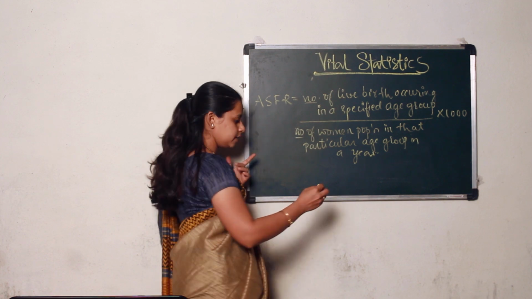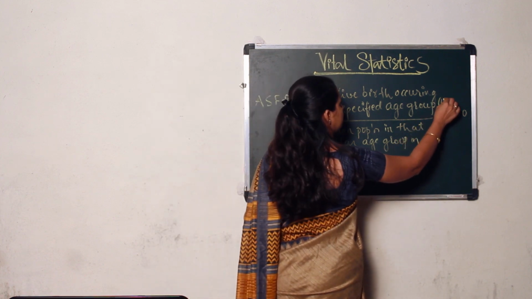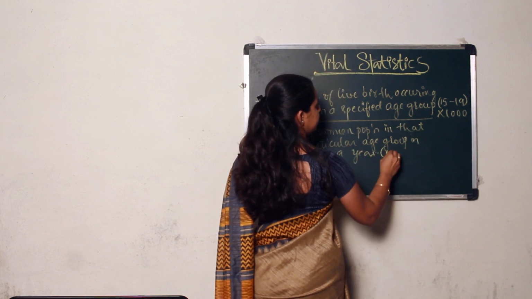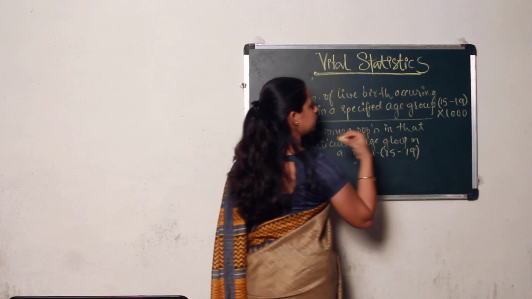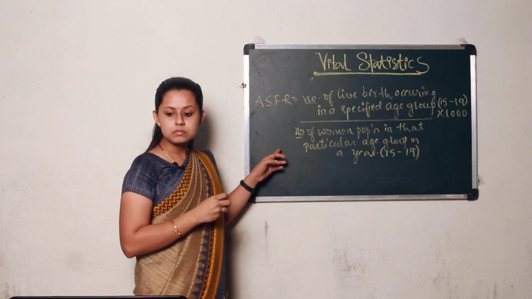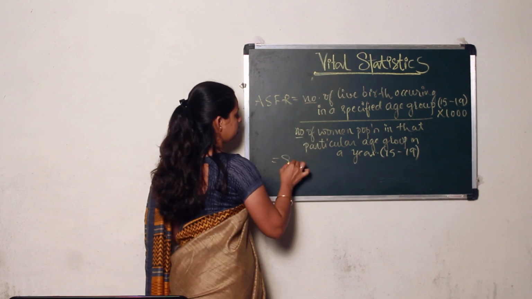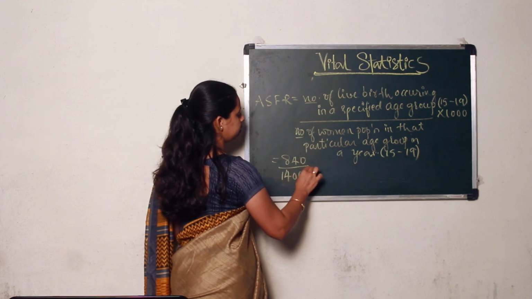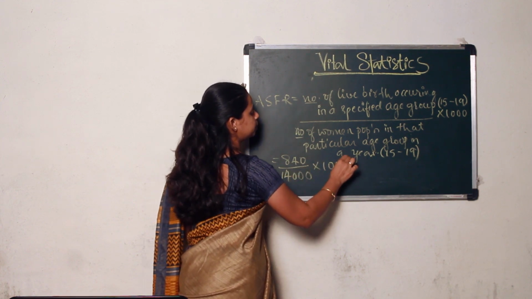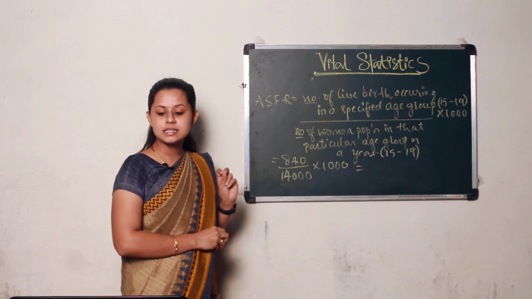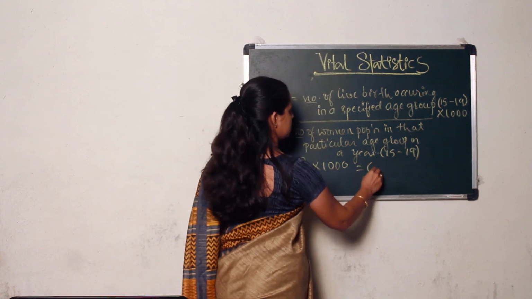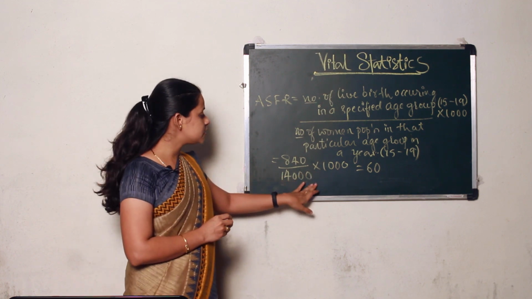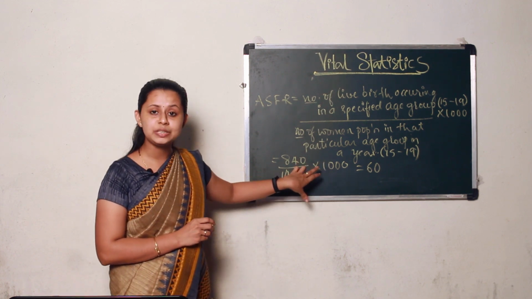So if you consider here, for the age group 15 to 19, the value is 840 divided by 14,000 into 1000. So the answer is 60. So this is for the age group from 15 to 19.